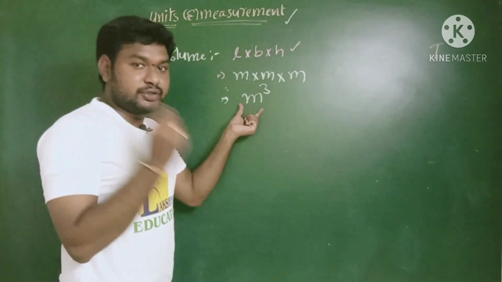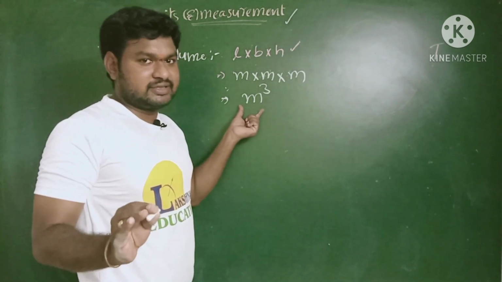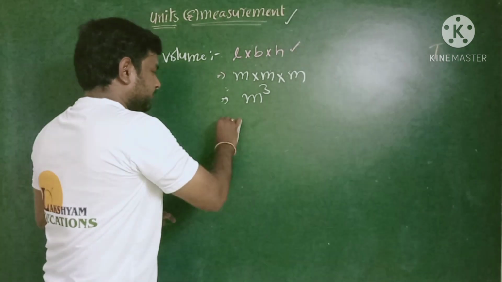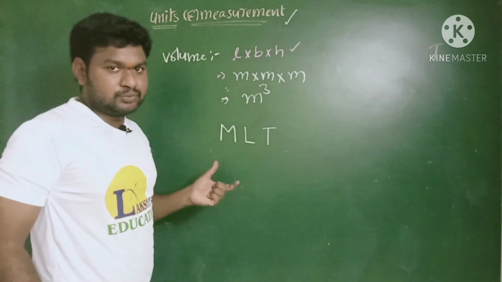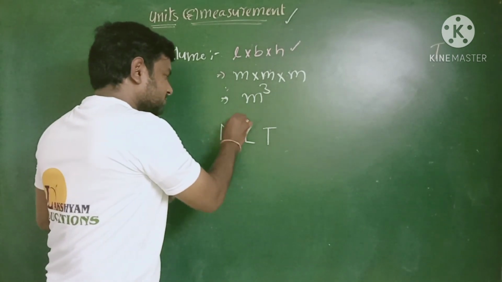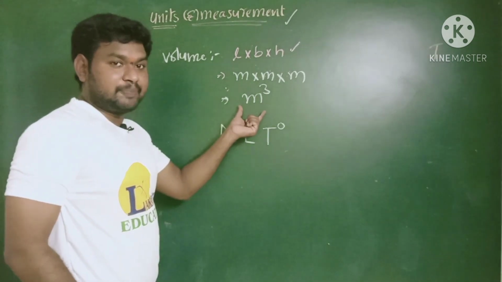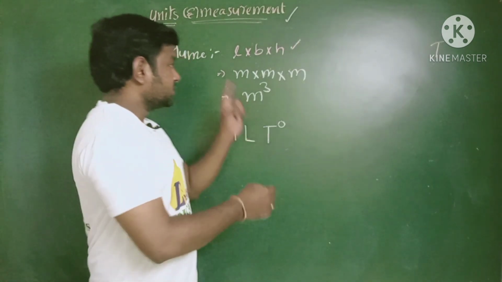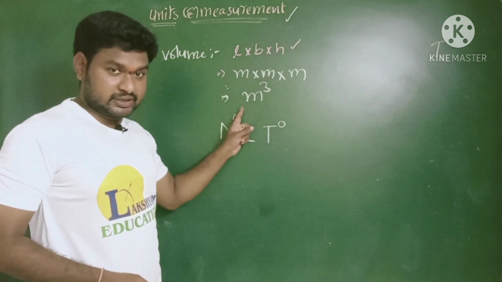Here meter is the unit that represents the physical property of length, right? So now we try to write the dimensional formula for this one. M L T. In this expression, volume, there is no need of mass and there is no need of time, but there is a length representation. So length into breadth into height, meter into meter into meter, meter cube.